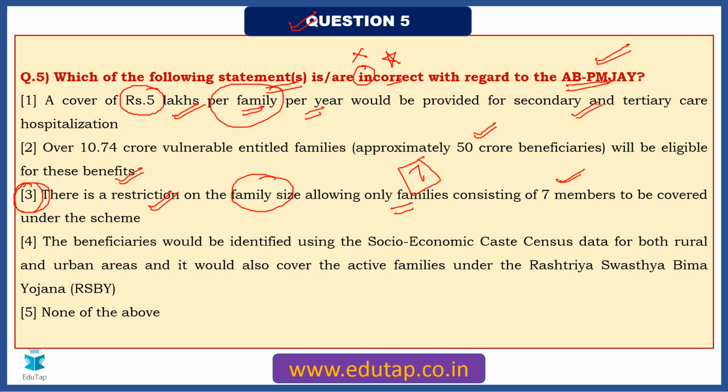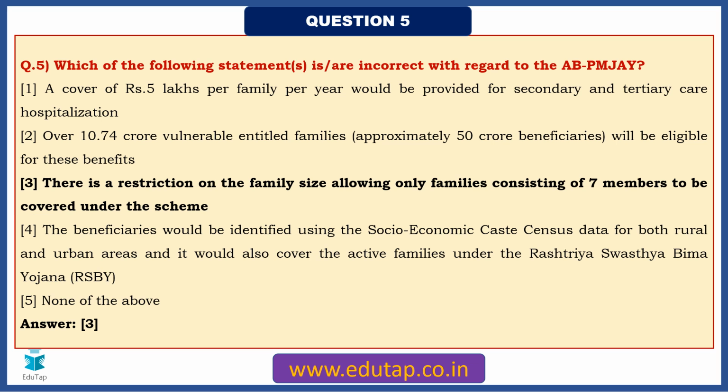The beneficiaries would be identified using the socio-economic caste census data for both rural and urban areas, and it would also cover the active families under the Rashtriya Swasthya Bima Yojana, right? So let me tell you that yes, the beneficiaries would be identified using the source that you can see on your screens, okay? Plus the existing or active families under the RSBY scheme would also be covered. So we are left with option 3. So yes, the correct answer is 3.